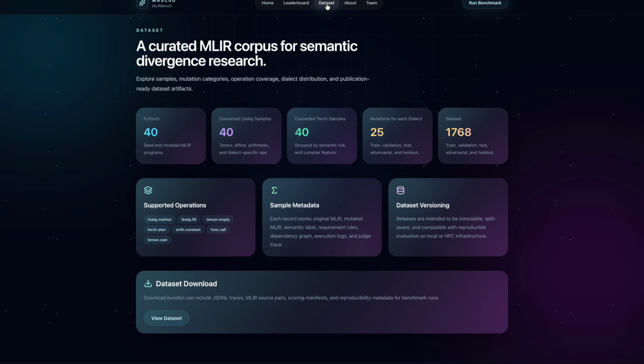The dataset is designed not only for benchmarking but also for downstream tasks such as semantic reasoning fine-tuning, compiler failure correction, and execution-aware AI research. So overall, the idea is to provide a fully structured semantic audit trail for every evaluation sample.